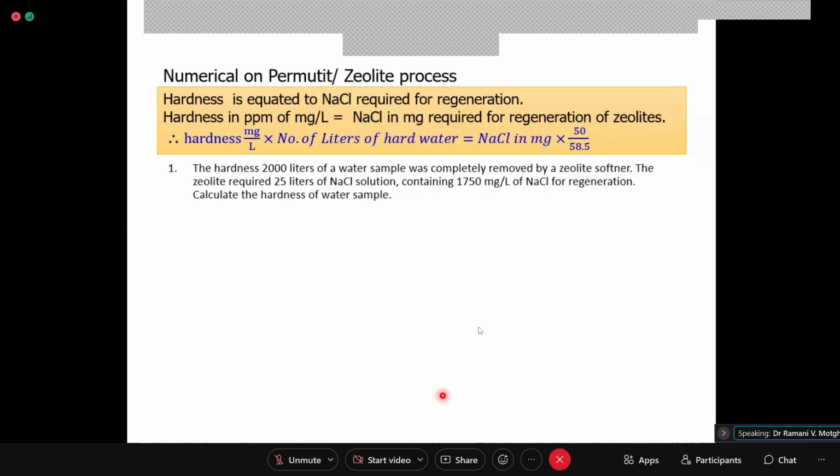The zeolite required 25 liters of NaCl solution containing 1750 milligrams per liter of NaCl for regeneration. Calculate the hardness of the water sample.